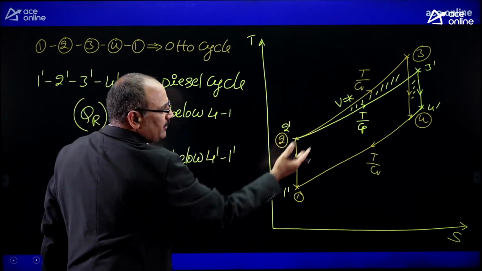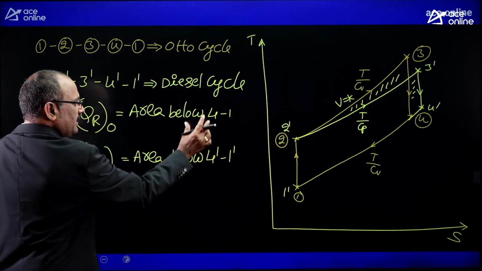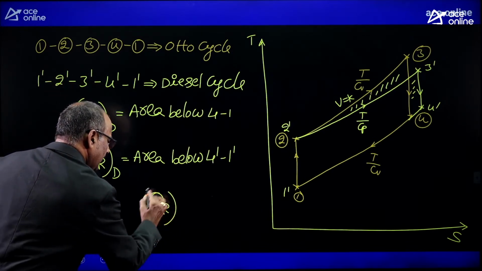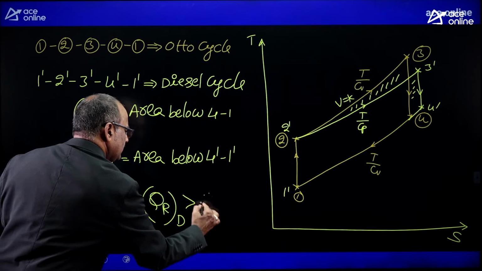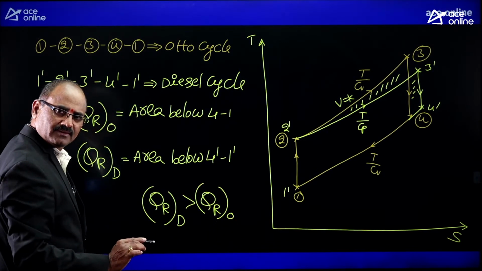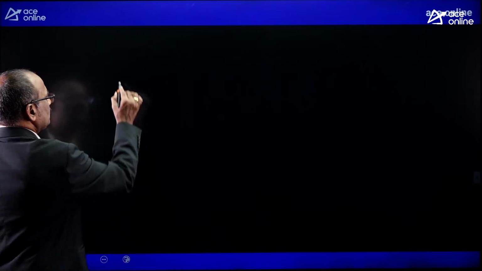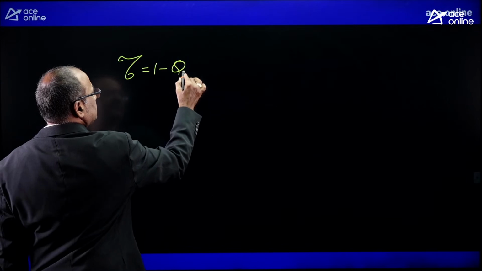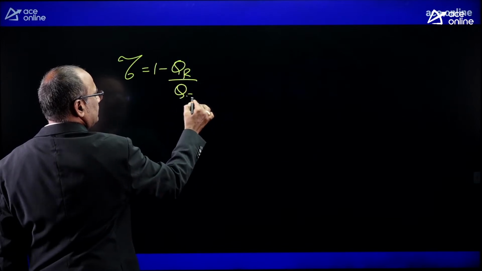Definitely the area below 4-1 dash is more than the area below 4-1. Therefore, I can conclude that heat rejection for the diesel cycle is more than heat rejection for the Otto cycle. Now, as you know, efficiency equals what? 1 minus heat rejection by heat supplied.